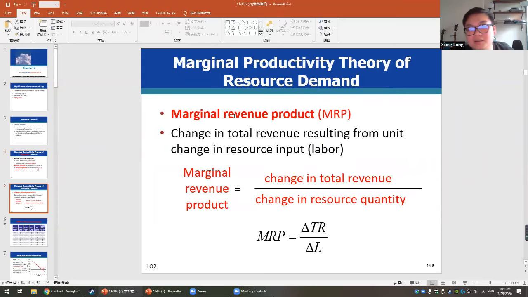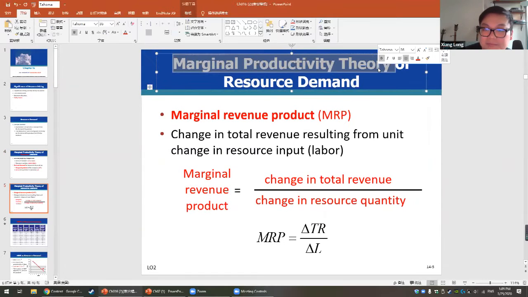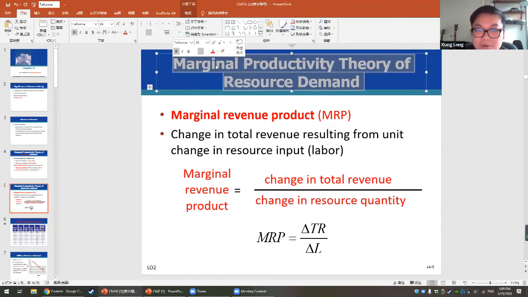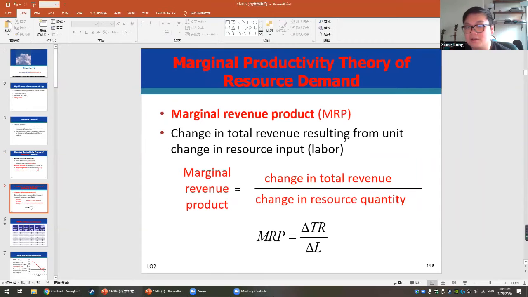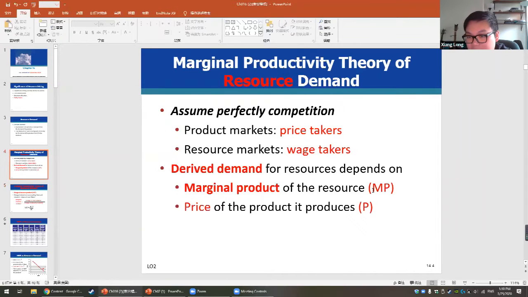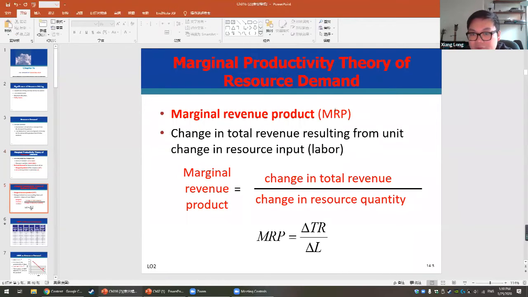Okay, so here, this is a very, very important ratio or equation you need to remember. This is what we call the marginal revenue product. Compared to marginal product, for the marginal revenue product, we have another revenue right here. So in order to calculate the marginal revenue product, we need to use the change of total revenue divided by the change of the resource quantity.